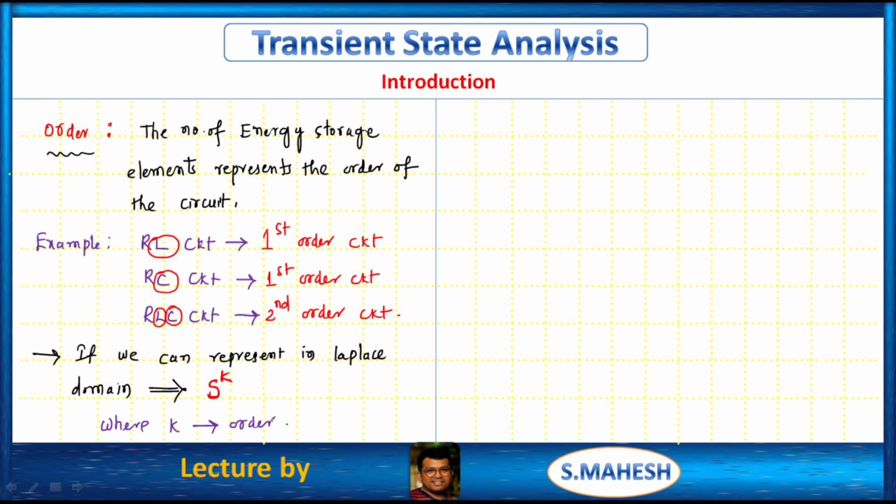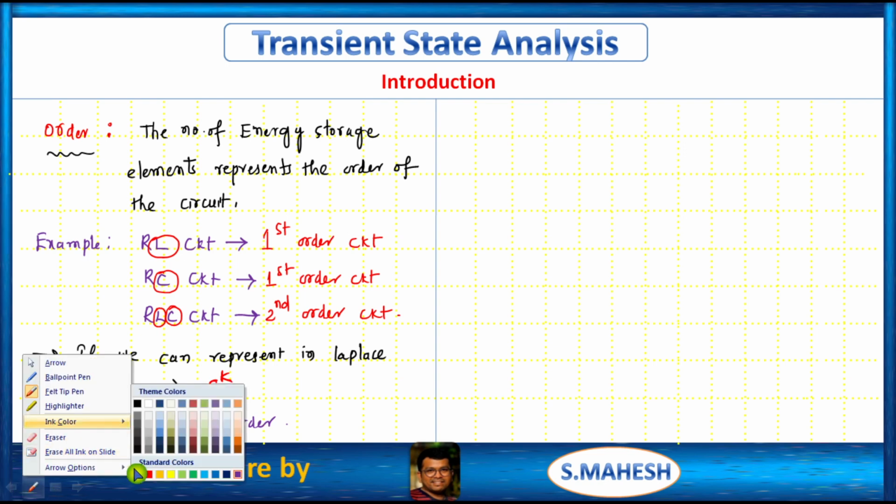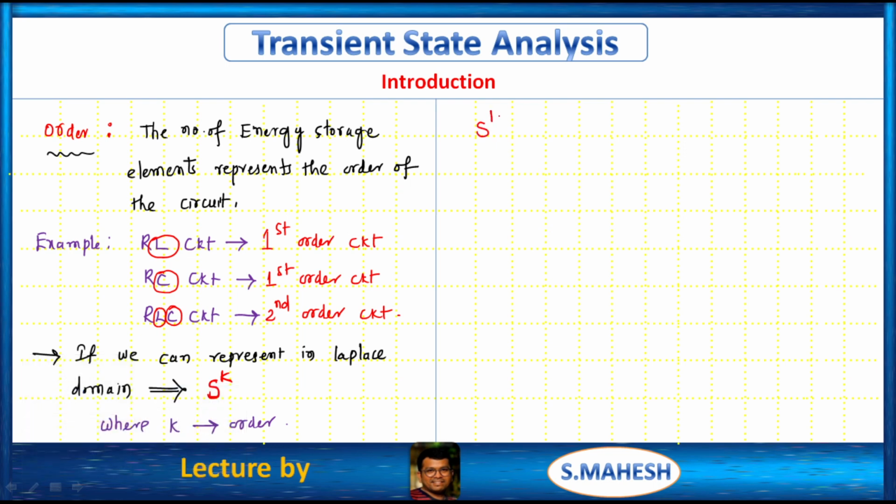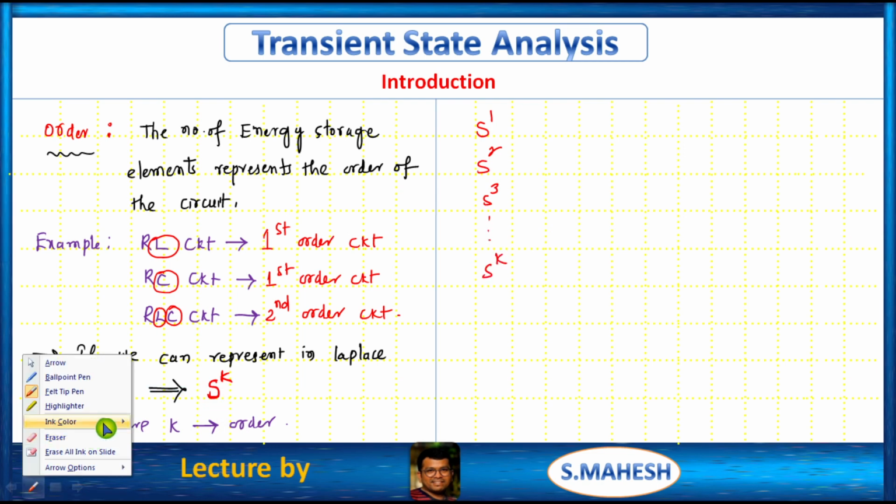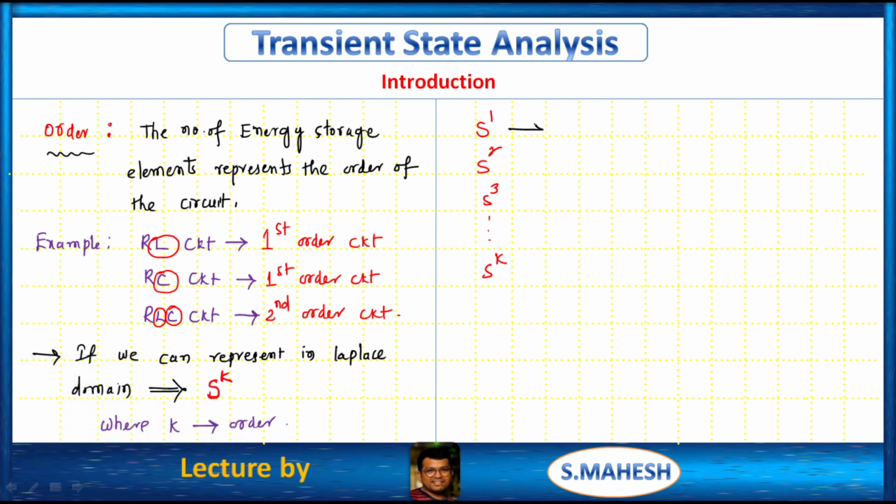Order. That is S power 1, that is first order. S power 2, second order. S power 1, S power 2, like that, S power k. Which means what? First order. This is second order. This is third order.